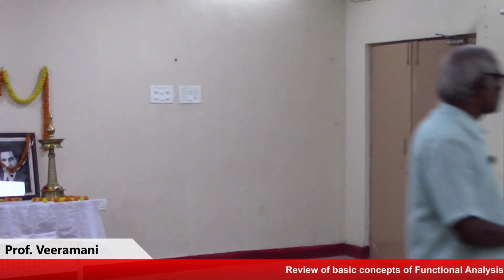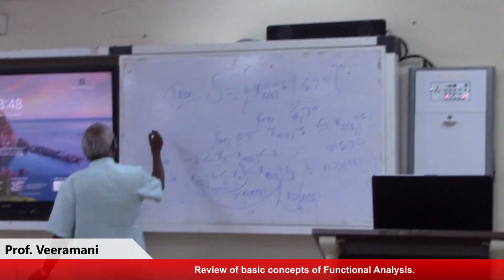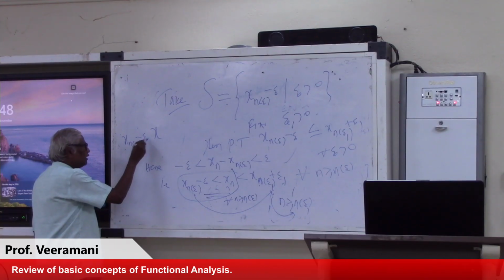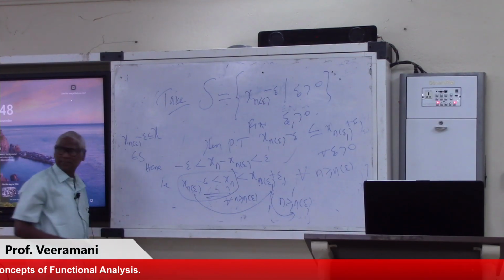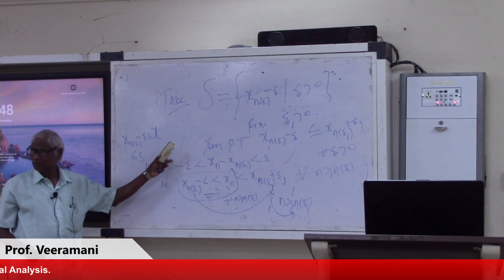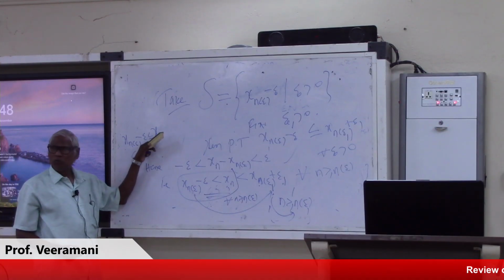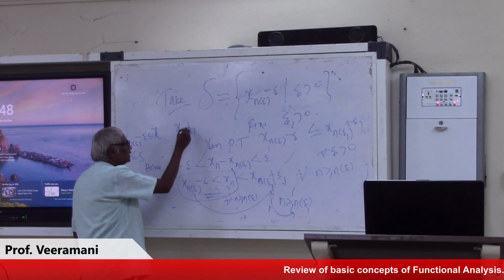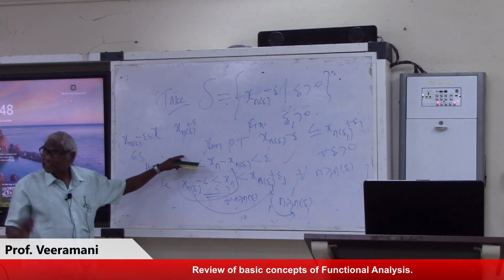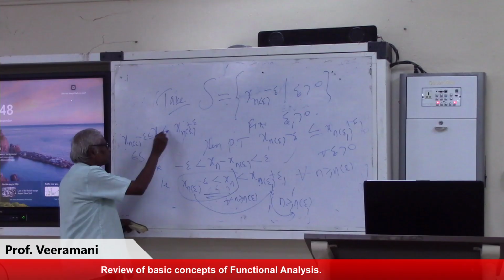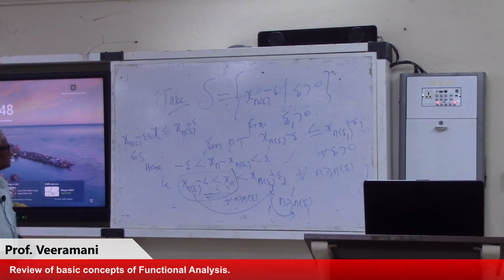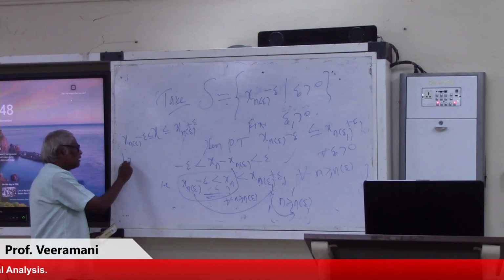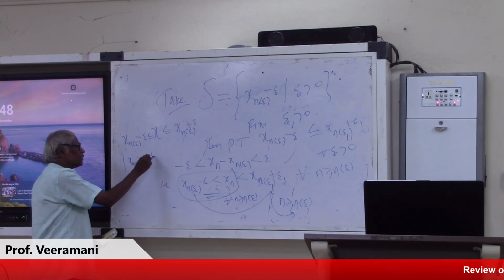X least upper bound means what? X is least upper bound. For any epsilon, it is one element of S. This will be less than or equal to x because x is an upper bound. Okay? It is upper bound. Among the upper bounds, it is least. What can you say about x n of epsilon plus epsilon? That is another upper bound. This is least. So least will be less than or equal to this. So hence we will get modulus of x n of epsilon minus x is less than or equal to epsilon.